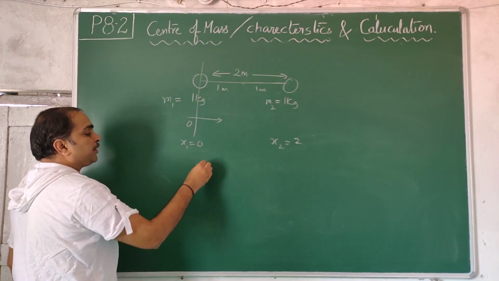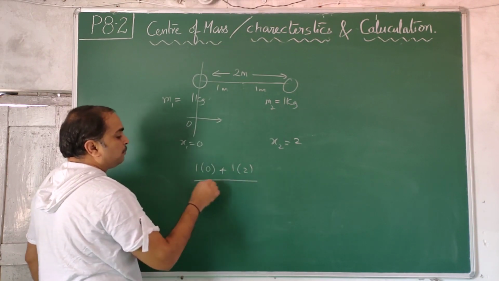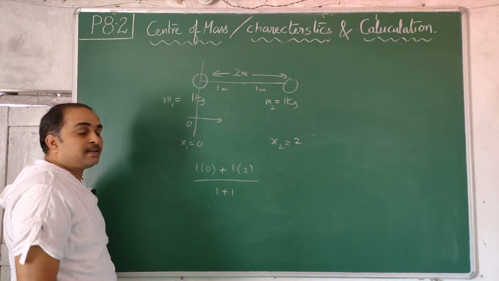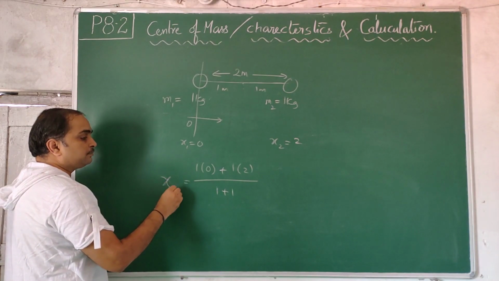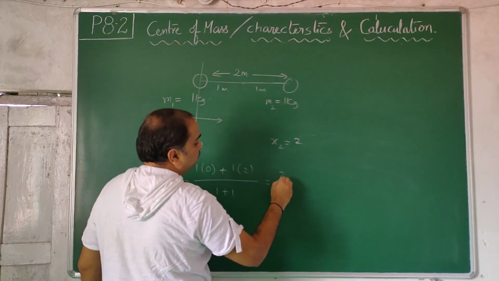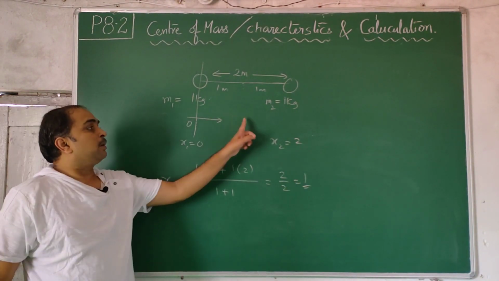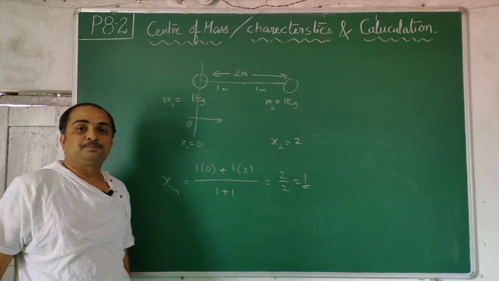M1 x1 1 into 0, M2 x2 1 into 2 by 1 plus 1. Both the masses are 1 kg and 1 kg. This is your xcm. This comes out to be 0 plus 2 by 2, 1. So from this origin it is at 1 meter distance. So here itself.